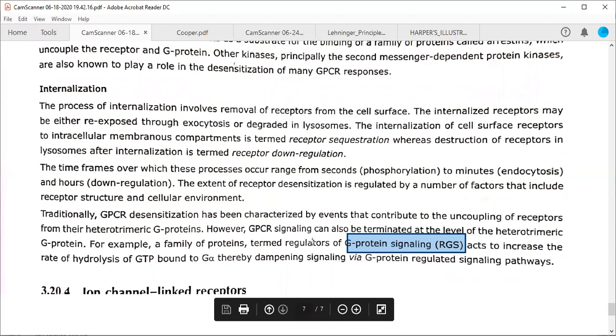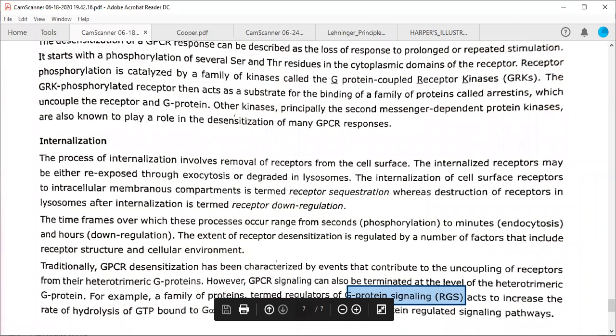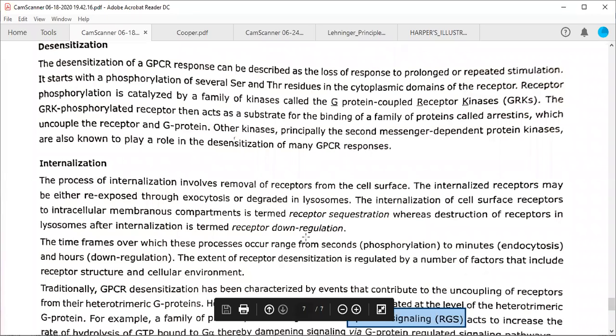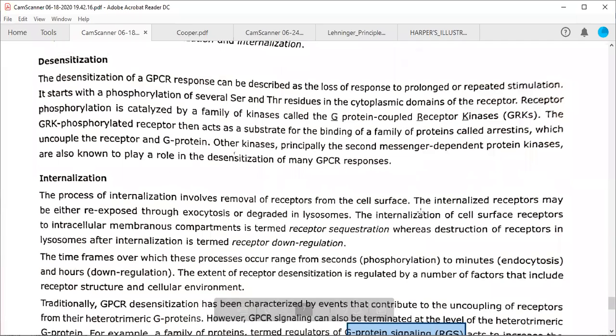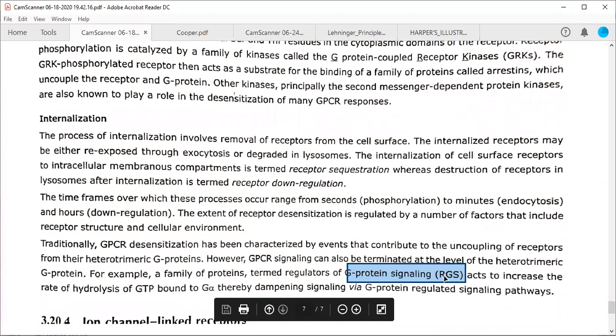But there is another regulator protein that is called RGS, the G protein signaling regulator protein, which is going to activate the G alpha GTPase so that it can hydrolyze the bound GTP and be inactivated. So that's how it is being regulated. So there are various ways of regulation of GPCR signaling, whether it is receptor sequestration, down regulation, internalization, desensitization, okay, or directly by activation of the GTPase, G alpha protein, with the help of some regulator of G protein signaling proteins, which are the regulators of GPCRs.